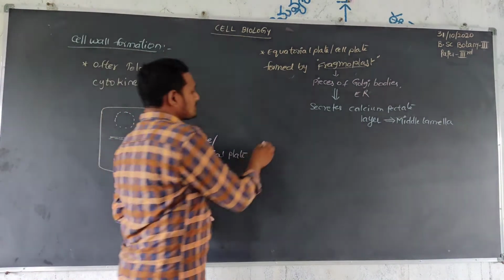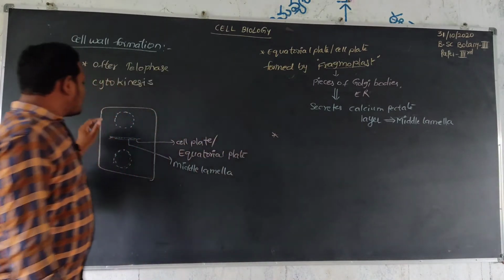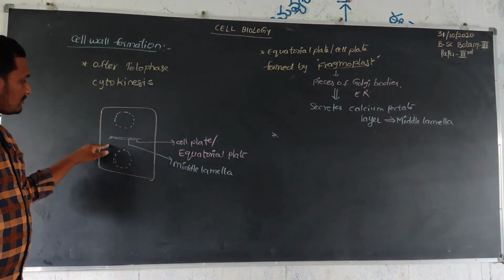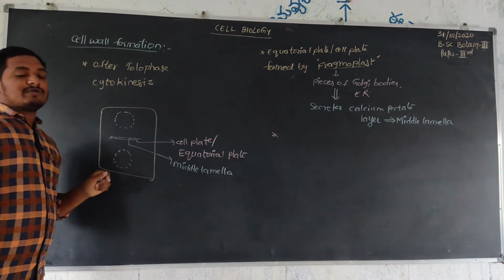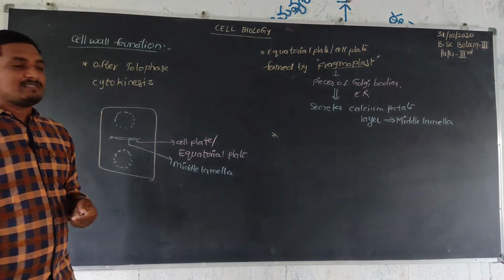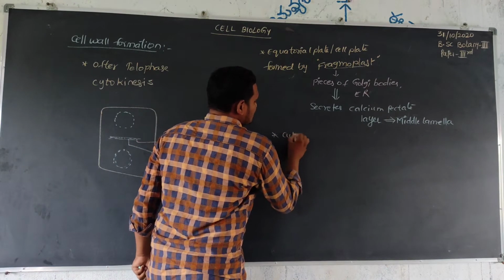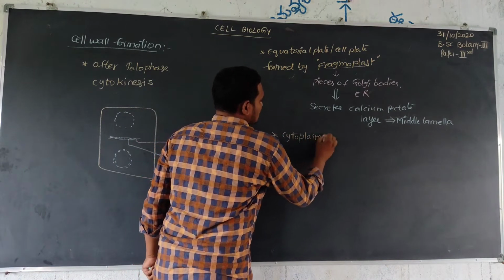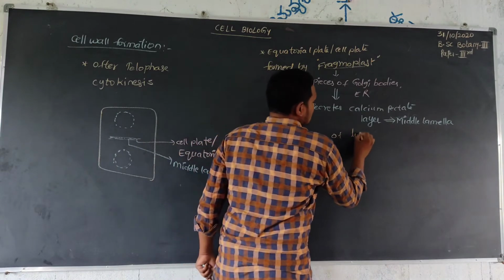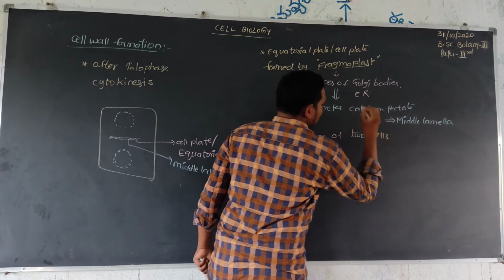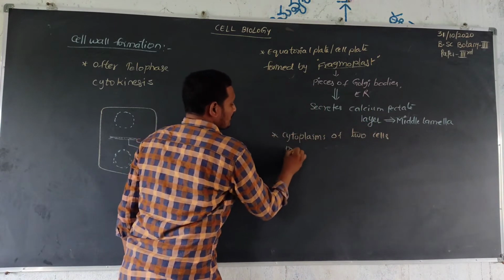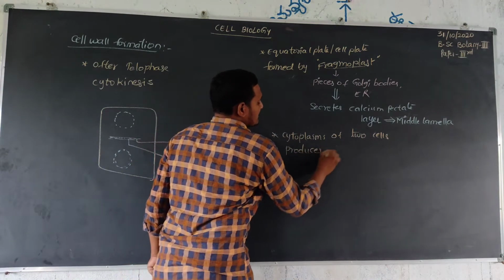Then after that, the cytoplasm of cell 1 and the cytoplasm of cell 2 produce the primary cell wall. So, the cytoplasms of the two cells produce the primary cell wall.